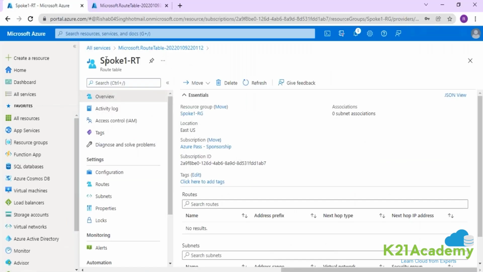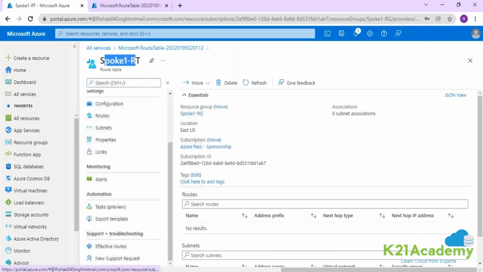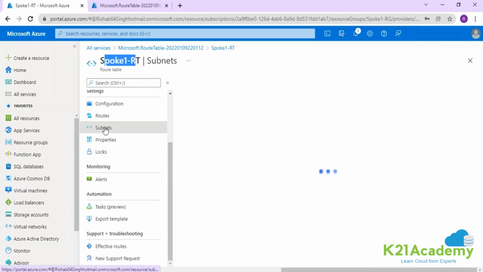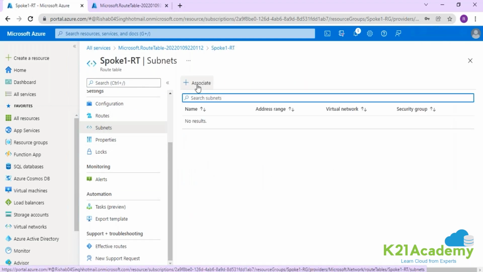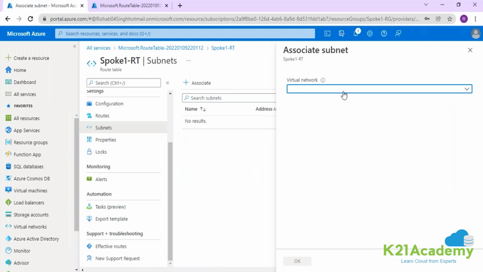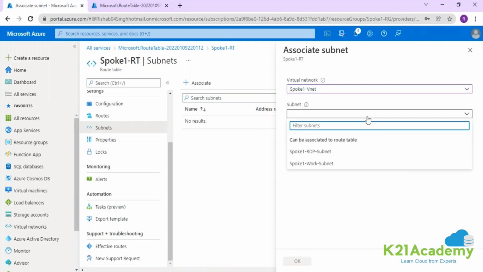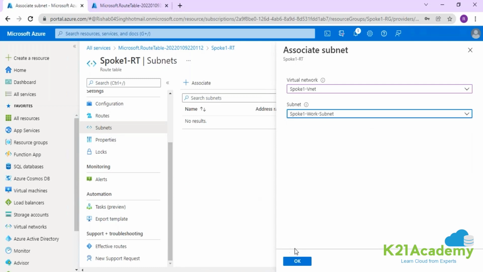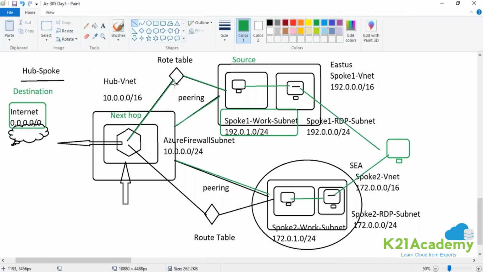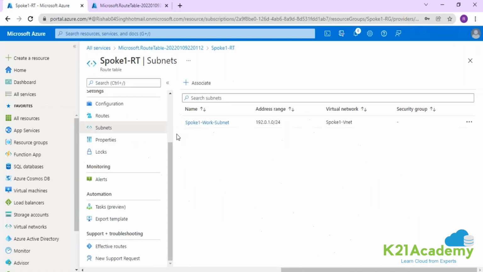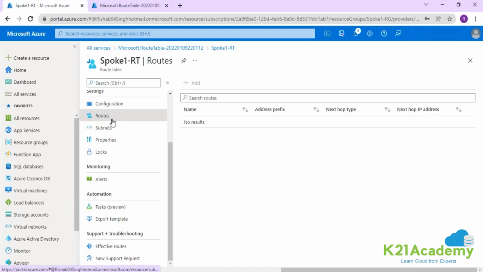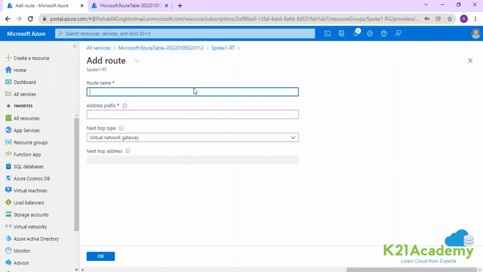So going into route table 1, going into the subnet section and doing the association of the subnet with that route table. Going to click on associate. Which network? Spoke 1 VNet. With subnet? Spoke 1 work subnet. Association is done, right? Now where the traffic should hit from coming from this particular subnet. This was the source. So the traffic should go. So going into the routes, going to click on add.